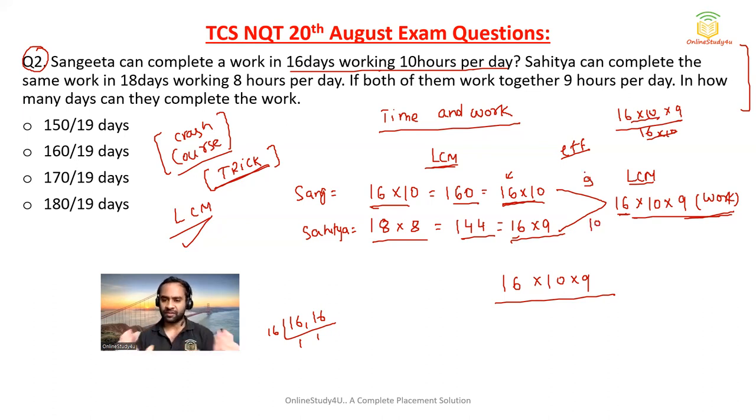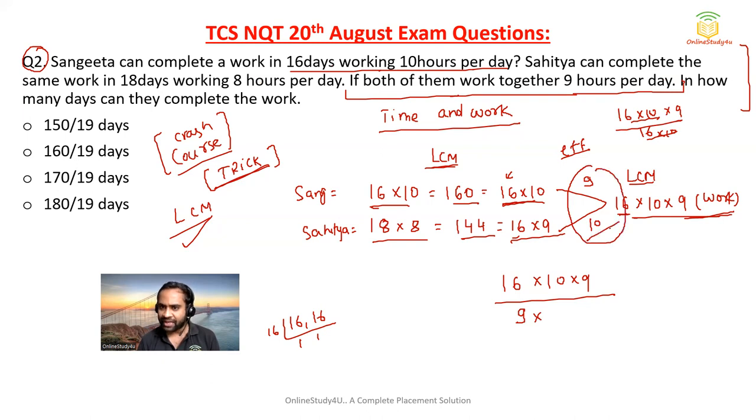This is a very basic approach I am using. So efficiency we know. Now what they're asking: if both of them work together 9 hours per day, so both of them are working 9 hours per day, and both of them can complete how much work in a day? Both of them can complete 10 plus 9, 19 work in a day. So how many days are required?